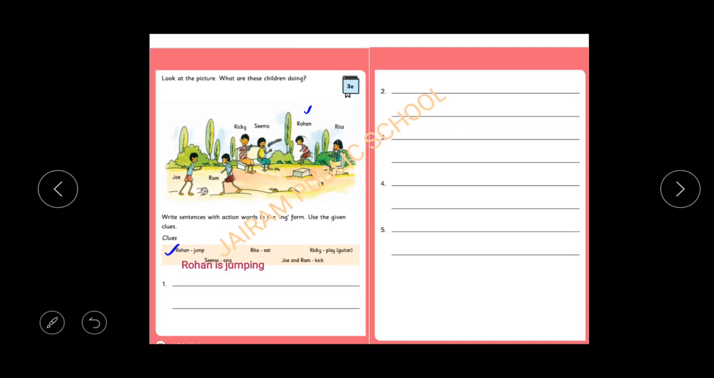Rita eat. Rita is eating. Only one Rita. Ricky play. So Ricky is playing. Next one, Seema sing. Seema is singing. Where is Seema? Here it is. Only one Seema is there, so Seema is singing.